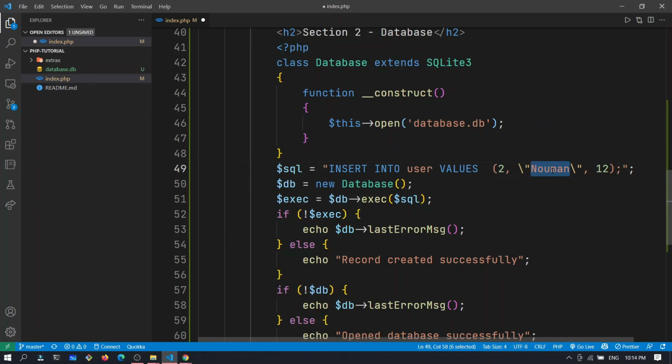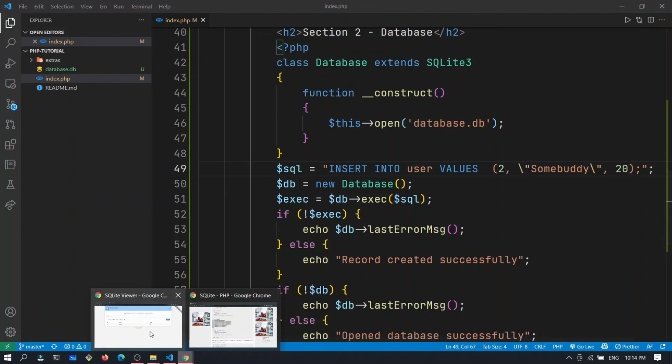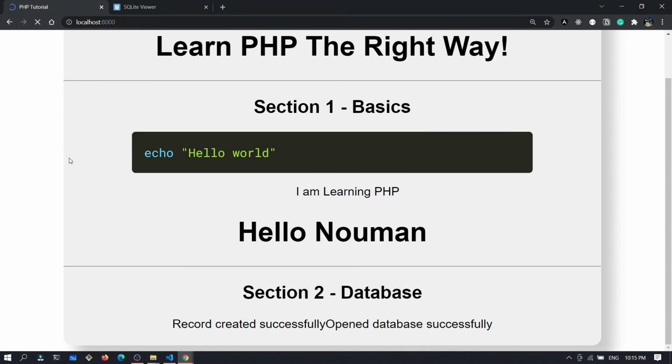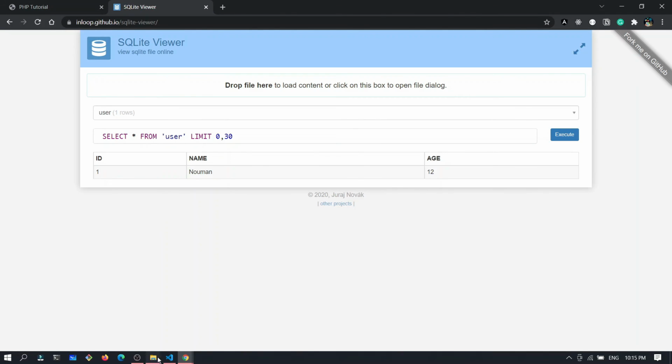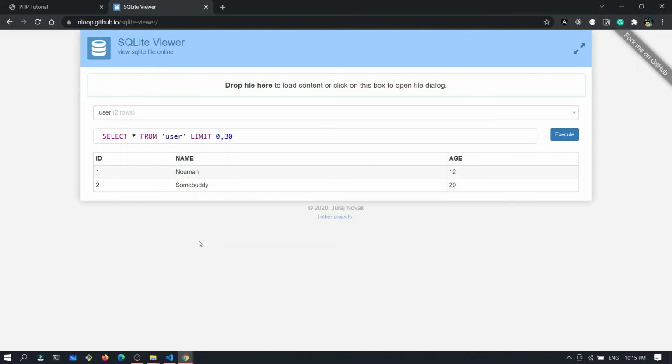Let's just say 2, somebody, and I will say 20. Now if we come back and refresh, we're going to get record created successfully. And now if we open this database.db file, we're going to see another record.